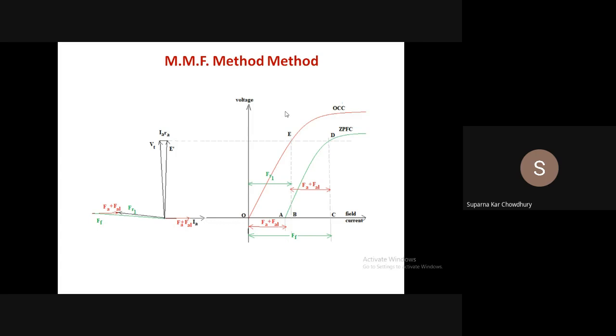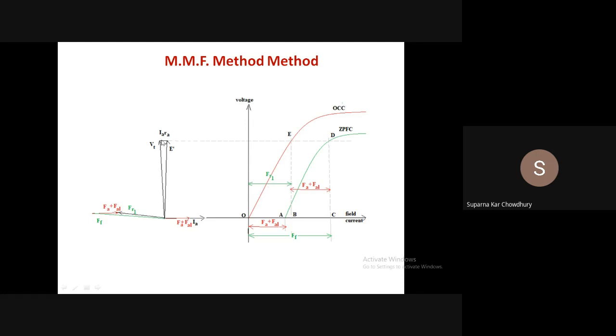So it is assumed that any relationship between some induced voltage and the resultant MMF is given by the OCC characteristic. Here we are considering the voltage behind the resistance, E dashed, which is created by FR1, so the relationship between E dashed and FR1 is also given by the OCC.